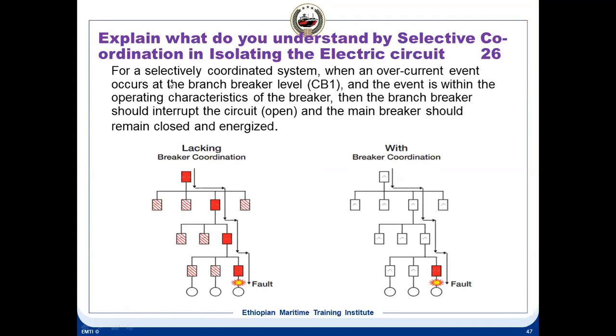So in a selectively coordinated system, suppose an overcurrent takes place at the branch breaker, let's say CB1 here, and the event is within the operating characteristic of the breaker. Then the branch breaker should interrupt the circuit and the main breaker should remain closed and energized. This is known as selective coordination in isolating an electrical fault. All the breakers are rated differently, in such a way that if any fault takes place, the one nearest to the fault will trip and the others will remain intact.